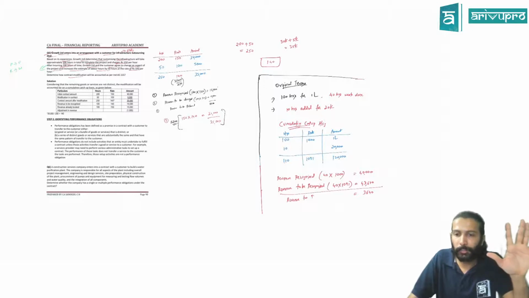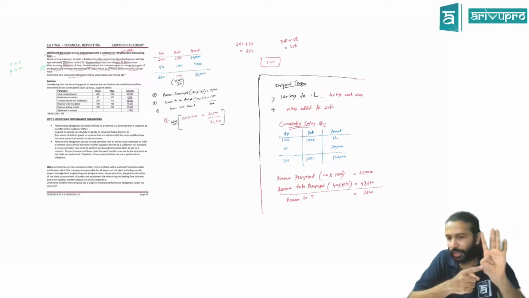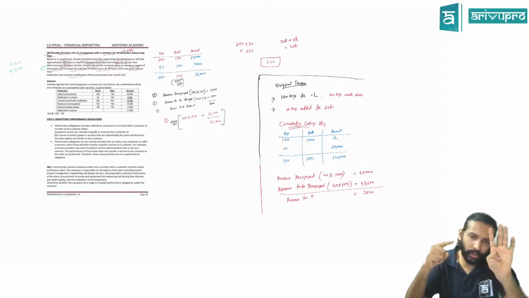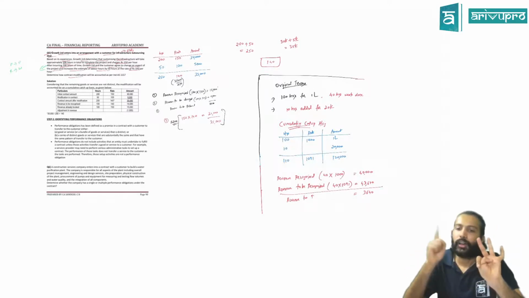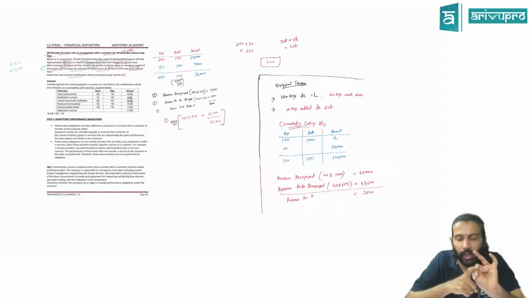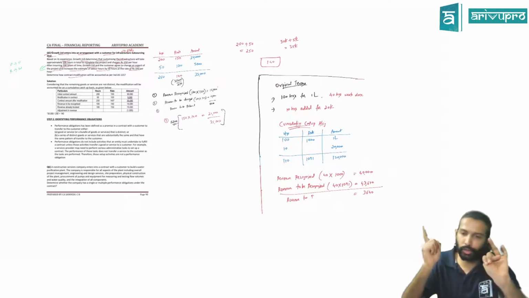A means parties should agree to the terms and conditions, and they should agree that they will perform their obligations. That is A. R is what? Rights associated with the contract in relation to goods and services. You should be able to identify. P is for the payment terms. How much is the payment for those goods and services? You should be able to identify.